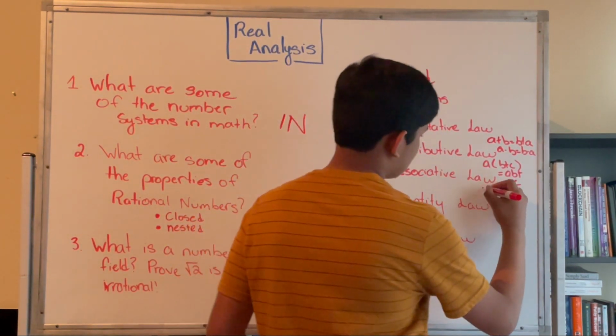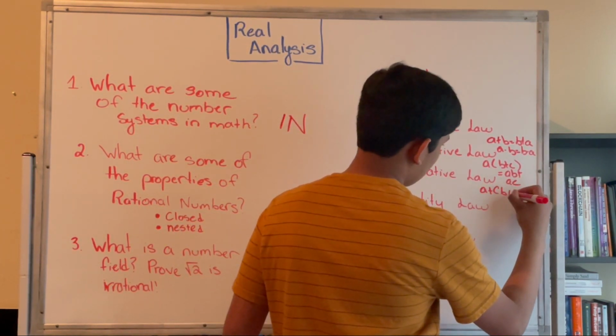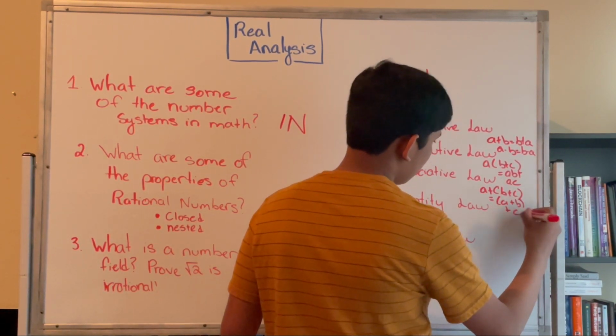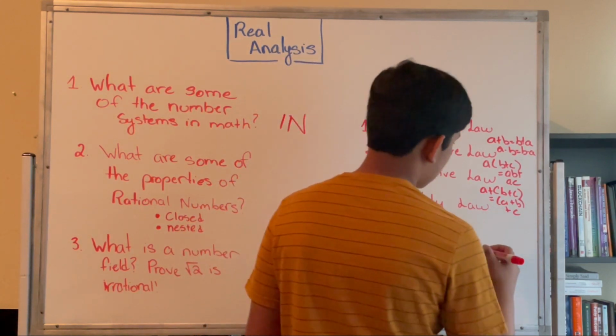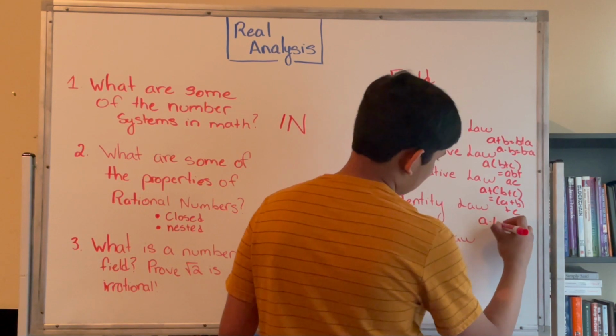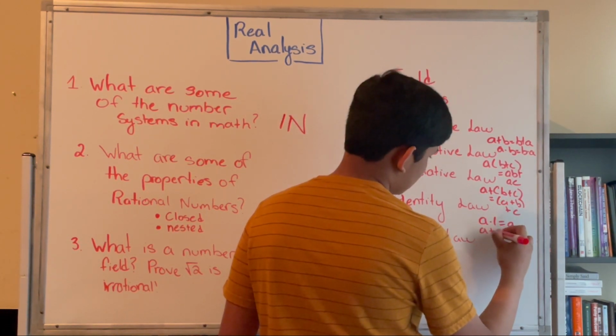Associative law states that a plus (b plus c) is equivalent to (a plus b) plus c. Identity law states that if we have, let's say, a times 1, this must equal a, and a plus 0 is equal to a.